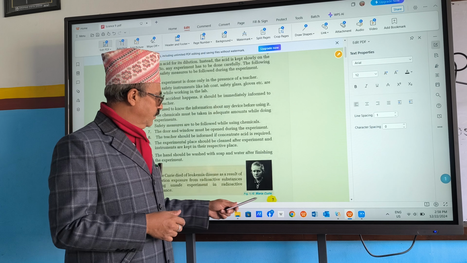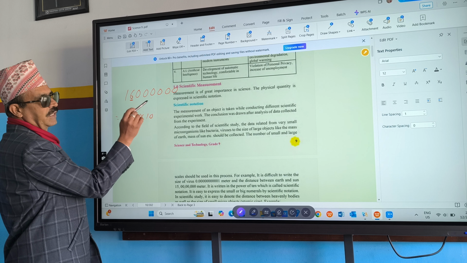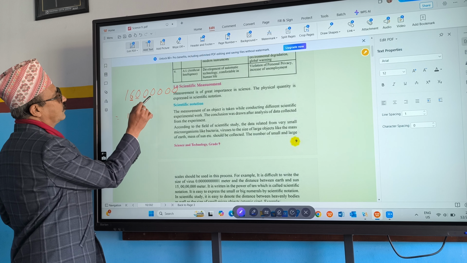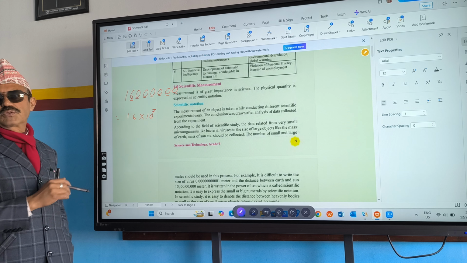Next thing, scientific notation. Could you remember? So, how do you write the number 160000000 in scientific notation? 1.6 times 10 to the power. From where you count? This is a big number, no? 1, 2, 3, 4, 5, 6, 7. Very easy.